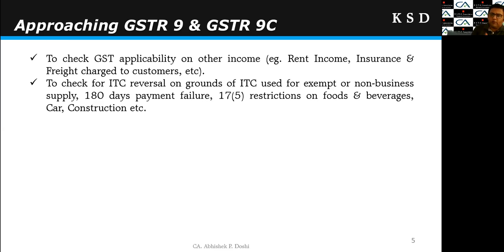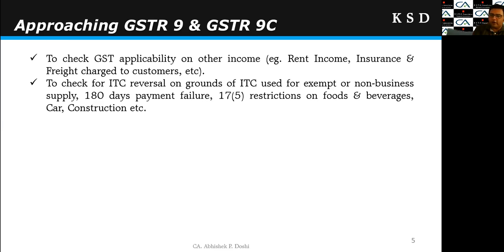One of the important things in ITC reversal is the reversal required for exempt supply. It may so happen that I don't have any exempt turnover. My main manufactured or traded item is taxable and I am discharging GST liability on the entire turnover. But I may have some other incomes which are in the nature of supply, but are exempt supply. Say for example, sale of export license, right? At present, the export license sale is exempt under the GST. So I may have the sale of the export license, so it is exempt supply.